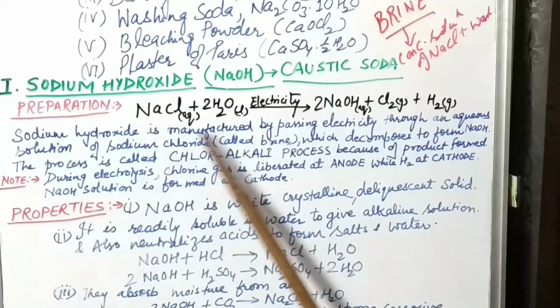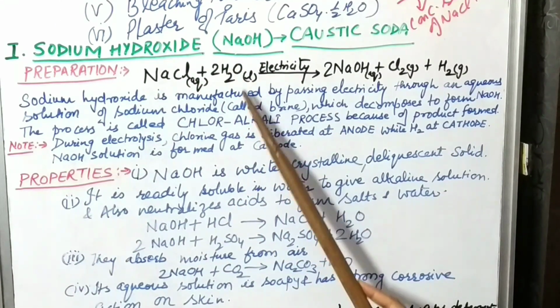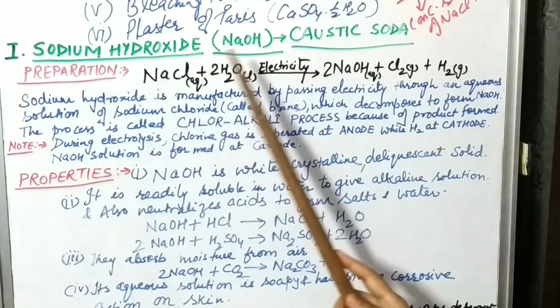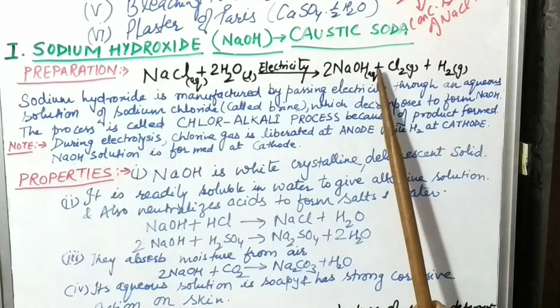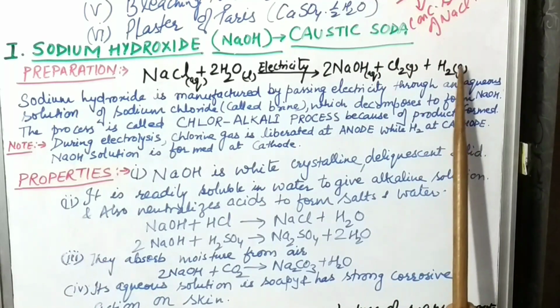I have written here a chemical equation, 2NaCl plus 2H2O. When electricity is passed through this brine solution, there is a formation of the products NaOH plus Cl2 plus H2.